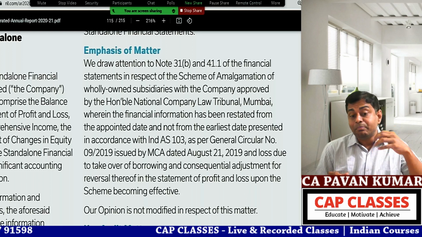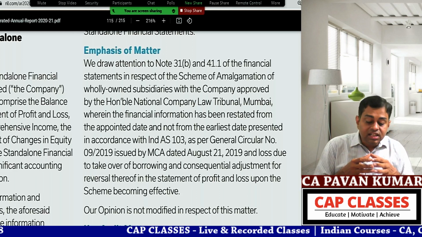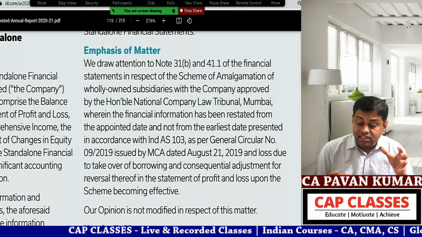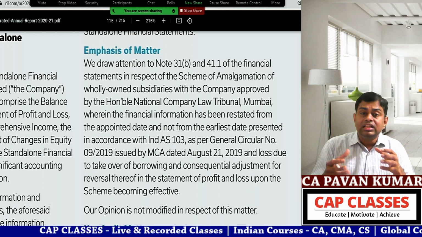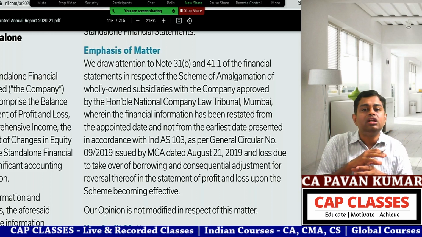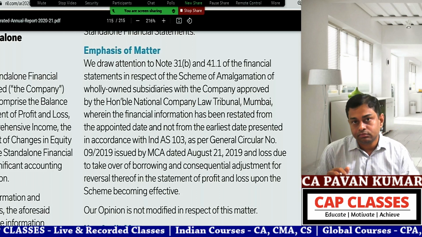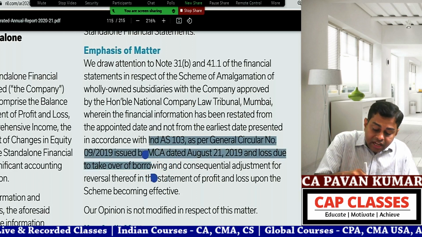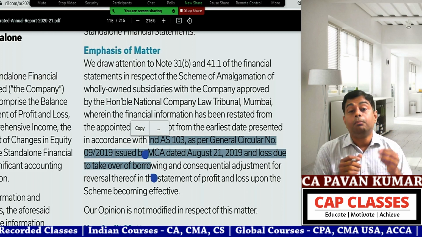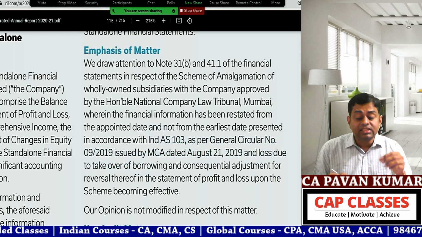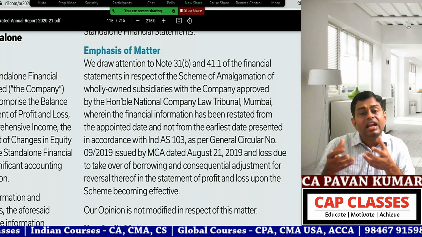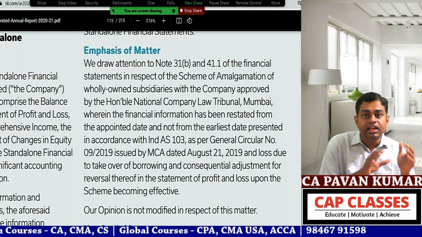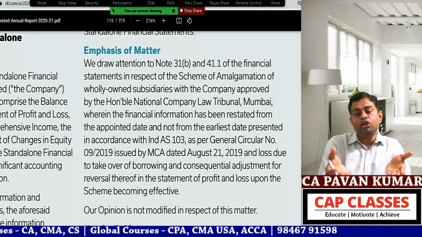So, what is the background that has happened here? Reliance Industries has some wholly owned subsidiaries. Now, they have merged the wholly owned subsidiaries into the parent company. You understand? Now, what am I supposed to do? I have to comply with Ind AS 103. But the Ministry of Corporate Affairs, via circular, has given some relaxations. We utilized that relaxation and we have not followed Ind AS 103. It is perfectly valid because the government only gave that circular.